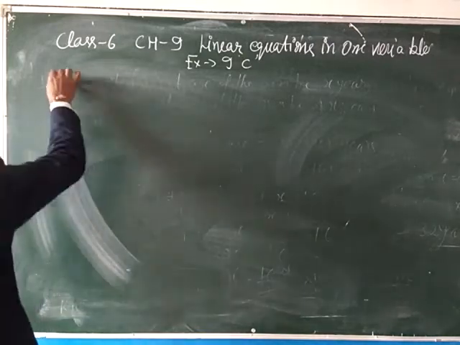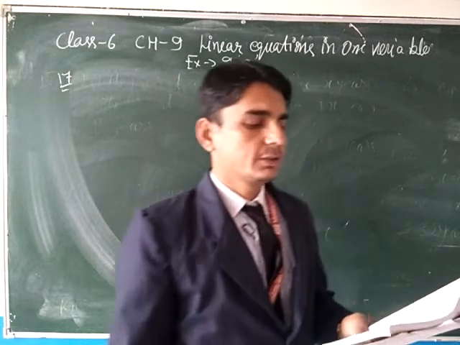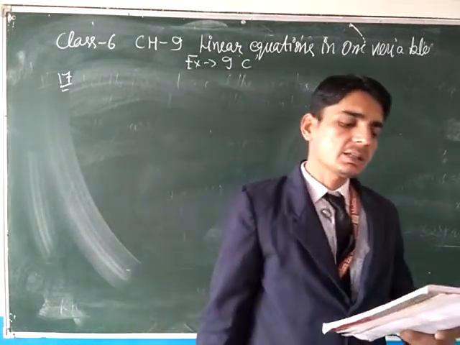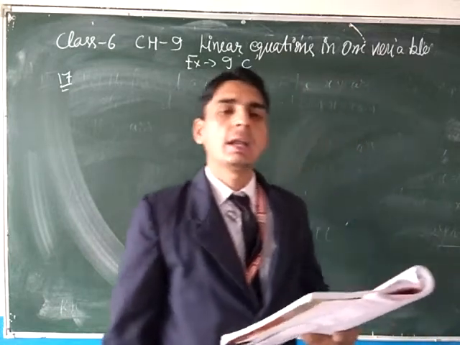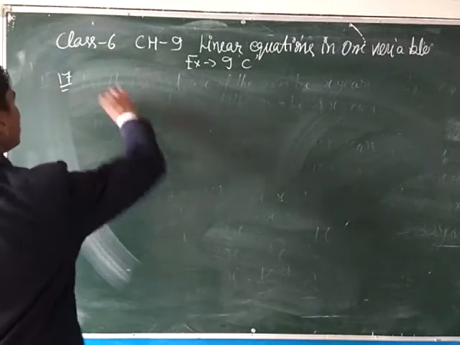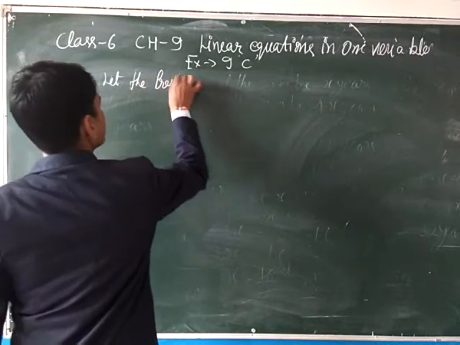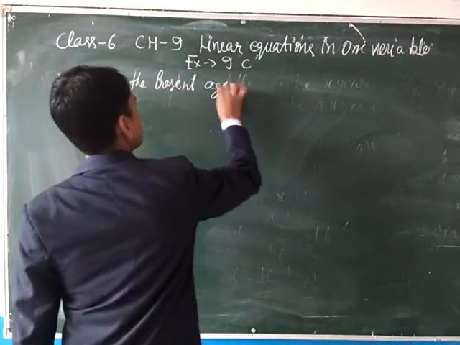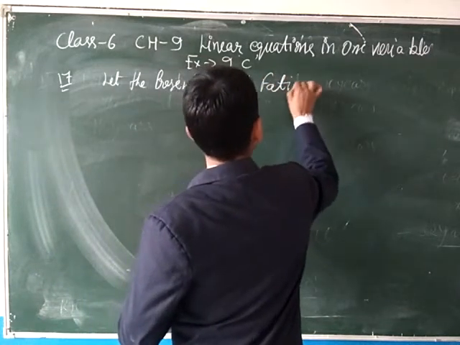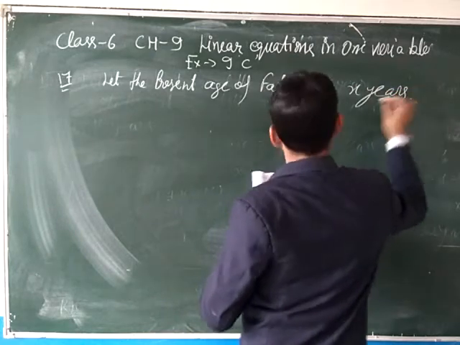Now question number 17 is: after 16 years Fatima will be 3 times as old as she is now. Find her present age. Firstly, let the present age of Fatima be x years.